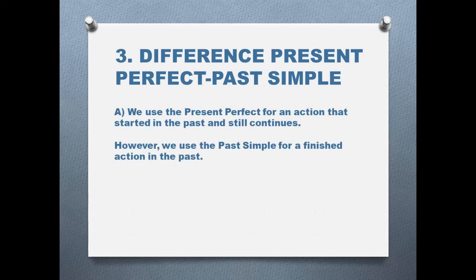So the first difference between the present perfect and the past simple is that the present perfect expresses an action that started in the past, but as the name of this tense implies, present perfect, it still continues. It is still happening in the present. However, if we use the past simple, we are talking about finished actions in the past. That action happened and it is no longer happening now.